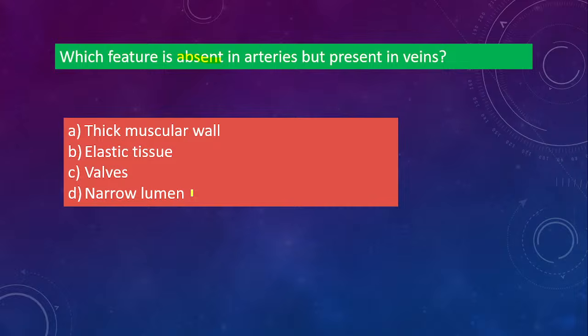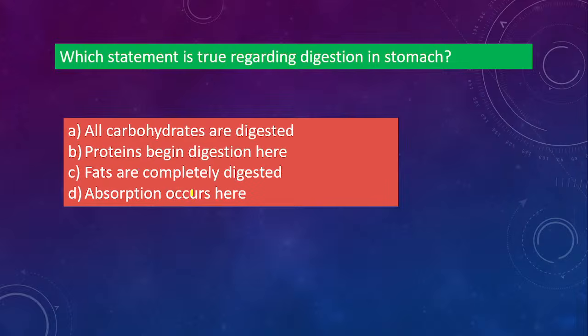Which one is absent among the four? That is absent in arteries but present in veins. Okay, so the answer is C, that is valves. Valves are absent in arteries but present in veins. Okay, yes, good. Next one. Which statement is true regarding digestion in stomach?